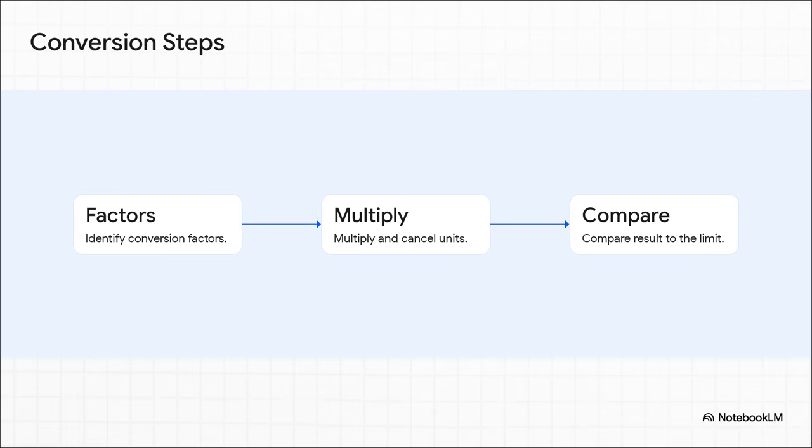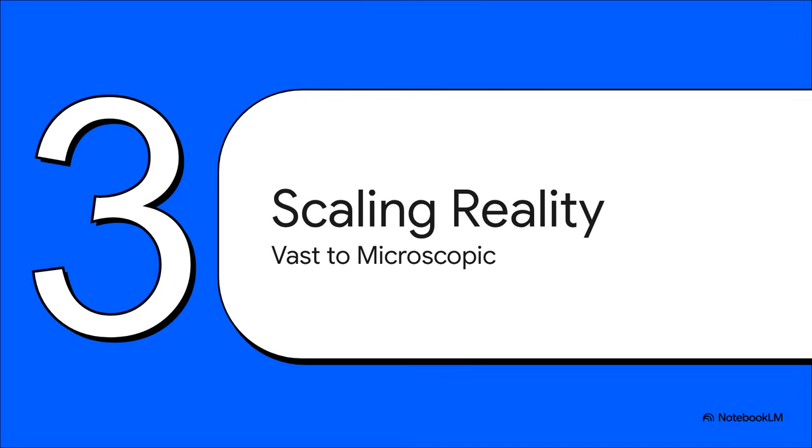At 9.72 meters per second, our driver is safely, comfortably below that 17 meters per second limit. Our toolkit just solved the mystery. Which brings us to step 3, scaling reality, the vast and the microscopic.